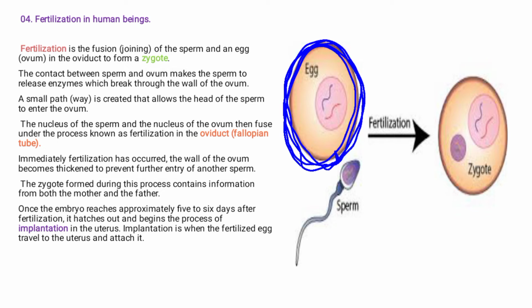Remember, the whole sperm doesn't enter the ovum. The tail of the sperm will be cut and only the head will enter, because the head is where the nucleus is contained. So the nucleus will meet with the nucleus of the egg, and the tail part will be cut. The function of the tail of the sperm is to help it swim. It helps the sperm to swim, and the energy that the sperm receives comes from the fluid made by the prostate gland.